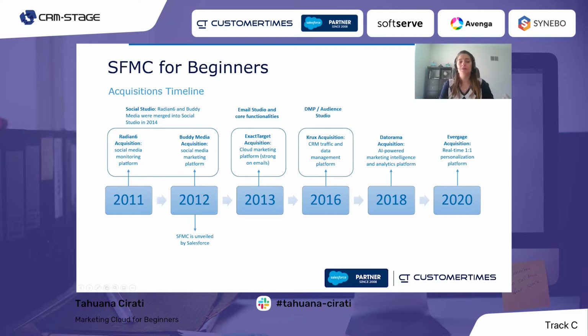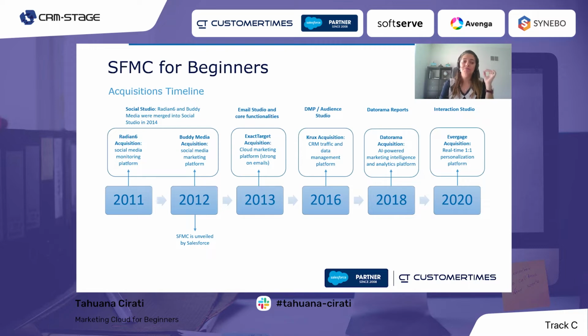Krux became Salesforce DMP in 2017 and then Audience Studio in 2019. Some of the Datorama functionalities were incorporated into Marketing Cloud as Datorama Reports. And lastly, we have the Evergage acquisition that became the current Interaction Studio.